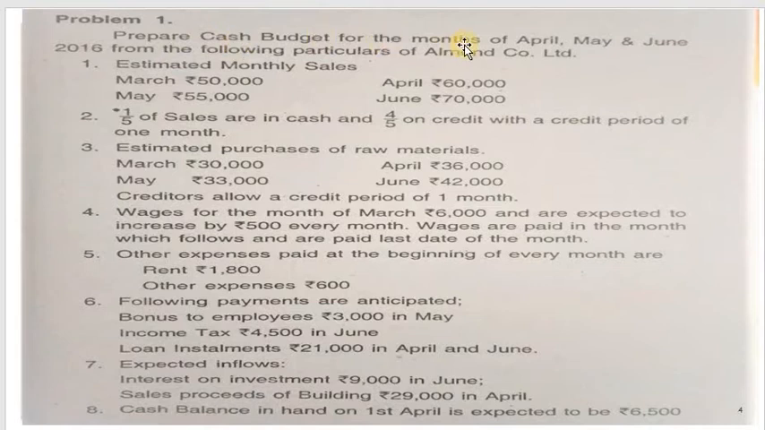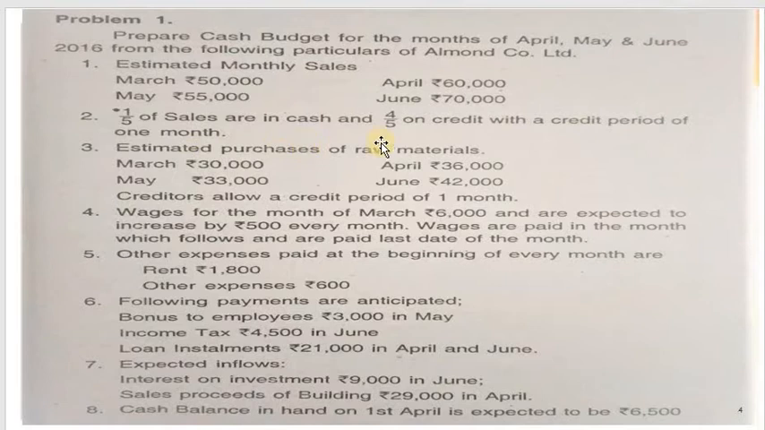Prepare cash budget for the months of April, May, June, 2020, from the following particulars of Almode Company Limited. Estimated monthly sales are given for March, April, May and June. Then 1/5 of the sales are in cash and 4/5 of the sales are on credit basis. The credit period is also given, that is 1 month.